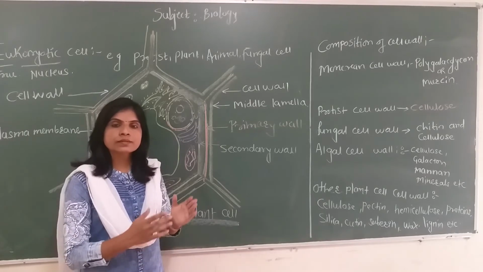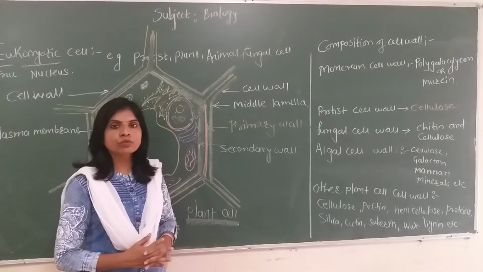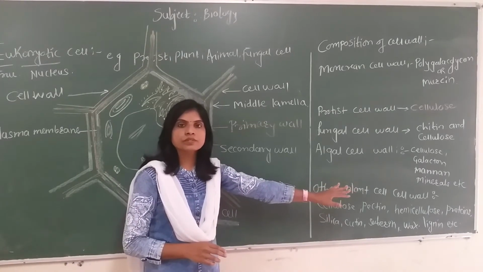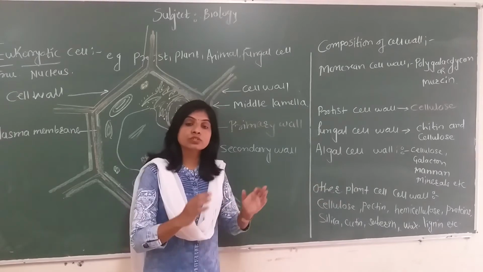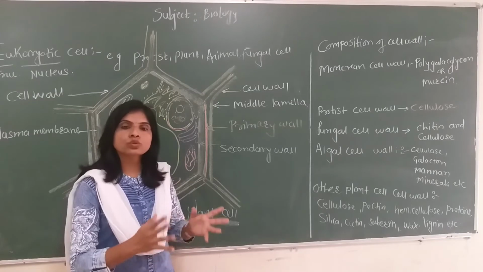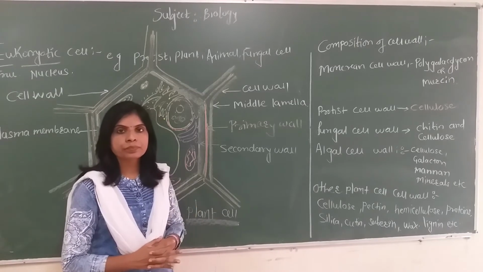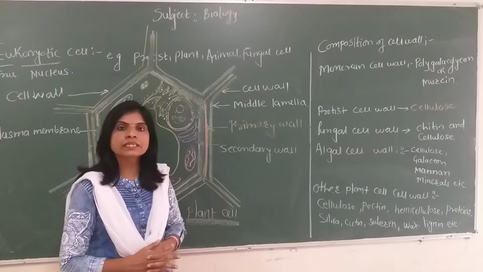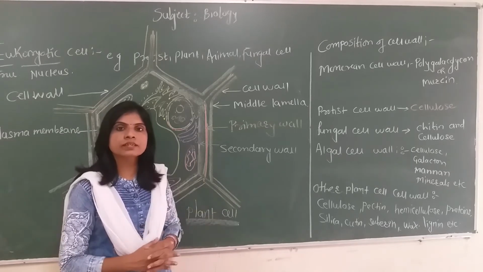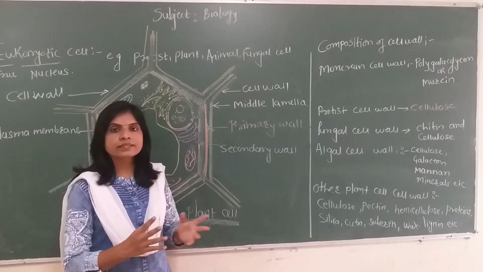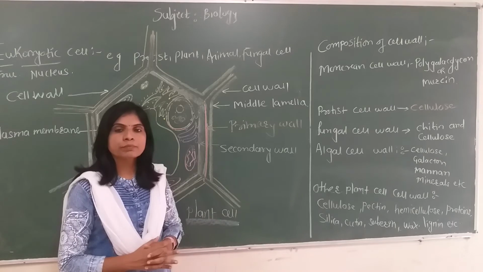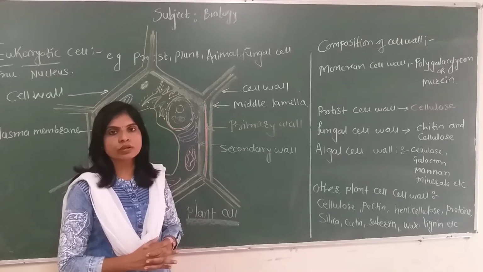Along with these, some cells, to make themselves waterproof, show a deposition of suberin on their surface. Some give rigidity to the organ. For example, in xylem, the cell wall shows a deposition of lignin. Sometimes they show a deposition of silica-like substances. In this manner, different types of substances get deposited with the cellulose and form the rigid, supportive, thick, protective structure in the plant cell, called the cell wall.